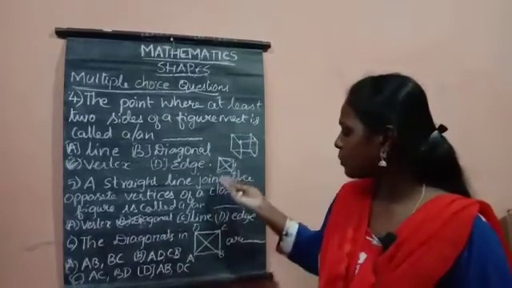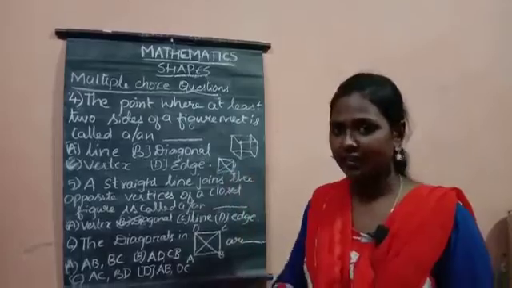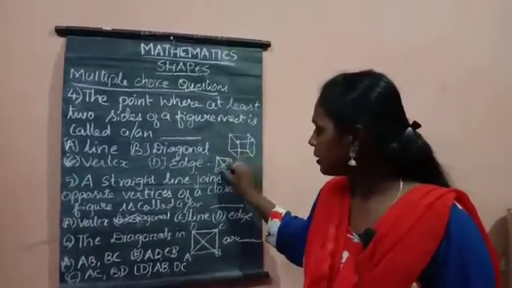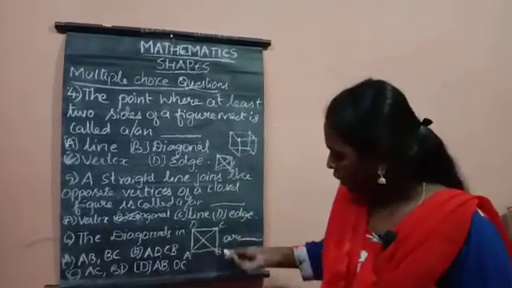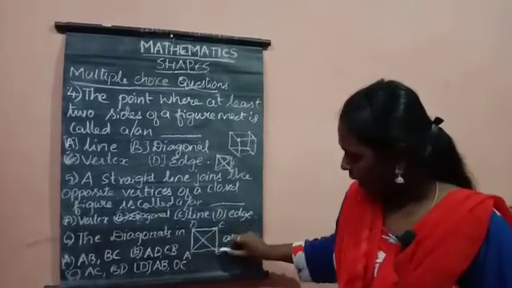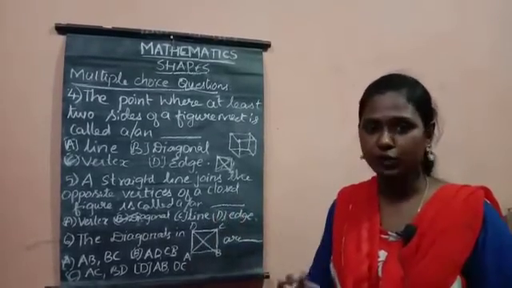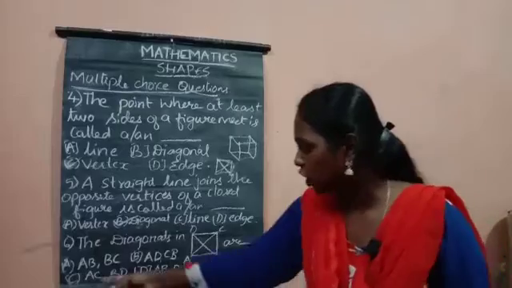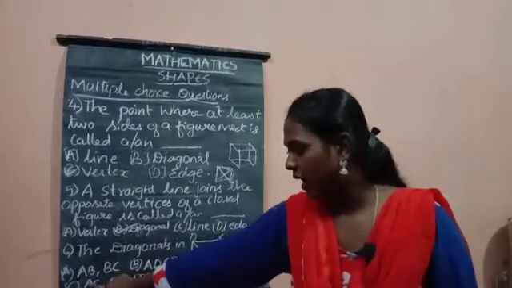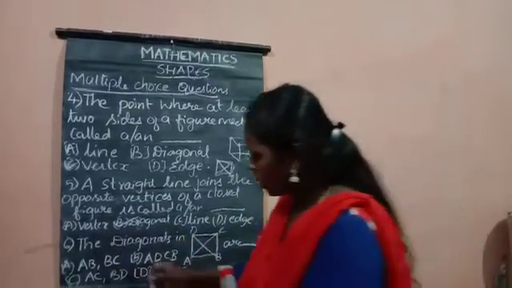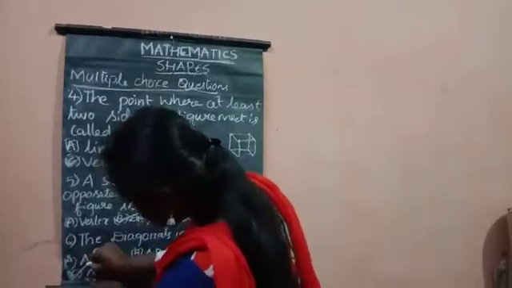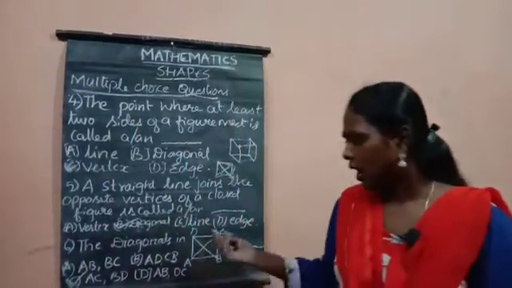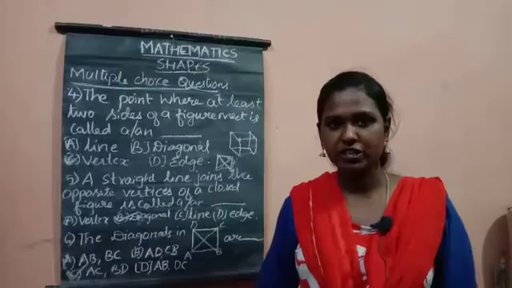I have explained in the second question what a diagonal is. The line segment joining opposite vertices is called a diagonal. So here AC and BD are the two diagonals present in the figure. The answer is option C, AC and BD. So I am going to mark option C. I hope you understood these questions.